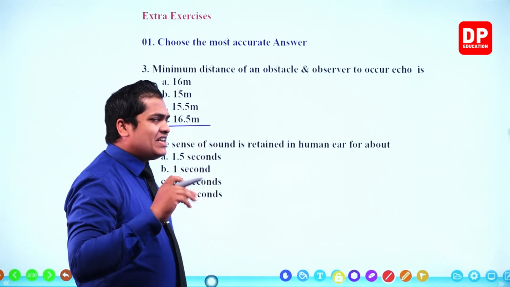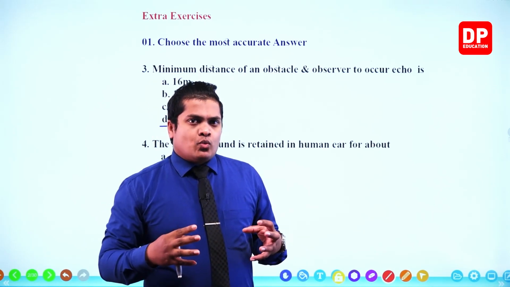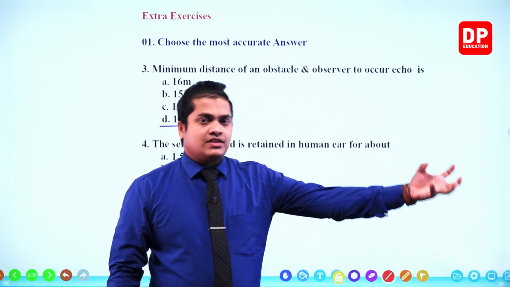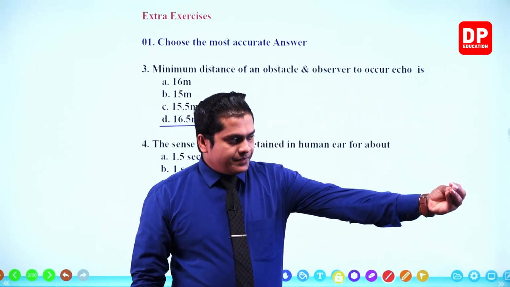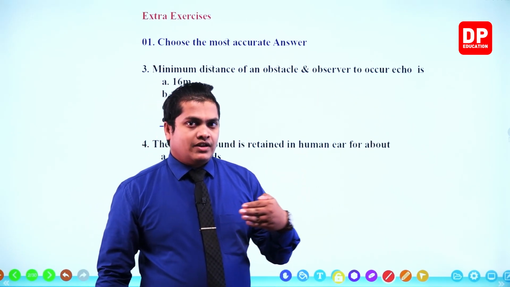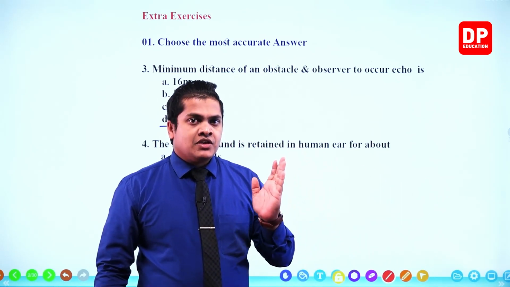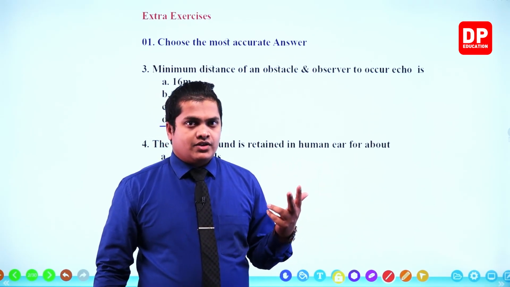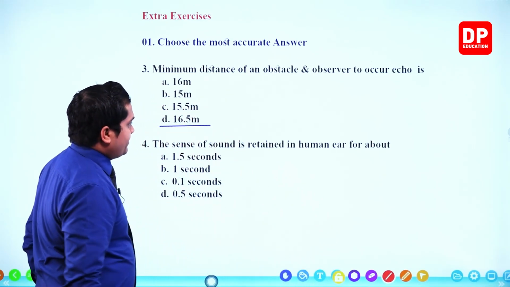So my dear children, why did we divide 33 meters by 2? Because you know that a sound wave is going to travel from the observer and hit a particular obstacle, and once again it comes back towards the observer. So a sound wave travels there, then travels back to the same position. So the sound wave is traveling 2 times the distance between the obstacle and the observer. So in order to find the minimum distance between the obstacle and the observer, we need to divide the total distance traveled by the sound wave by 2. So our answer would be 16.5 meters.